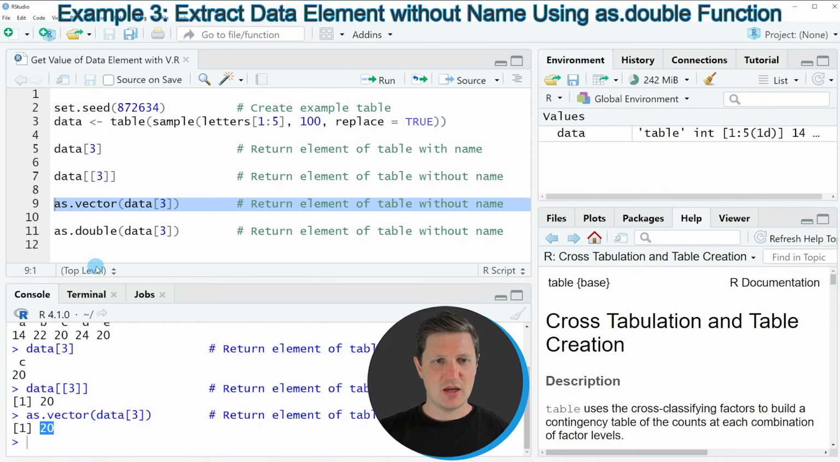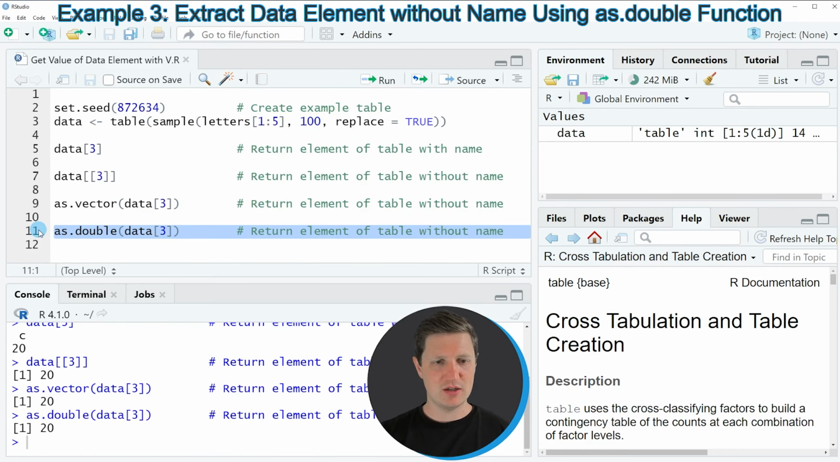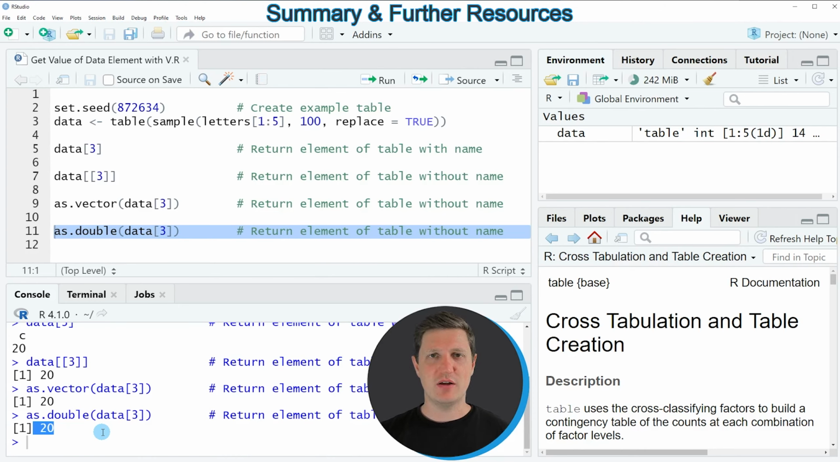The same can be done with the as.double function, as you can see in line 11 of the code. So if you run line 11 of the code, again, the same value is returned. However, this time based on the as.double function. So in this video, I have explained in 3 examples how to return a value without its name and without its index position using the R programming language.